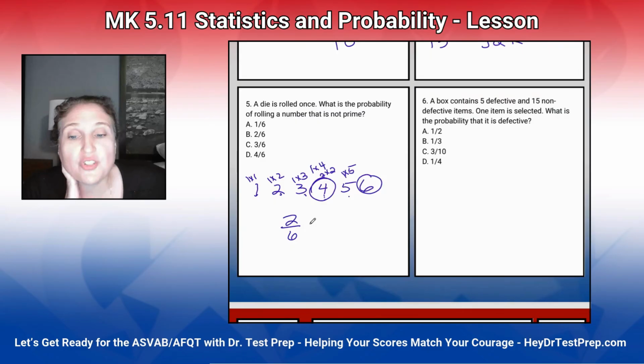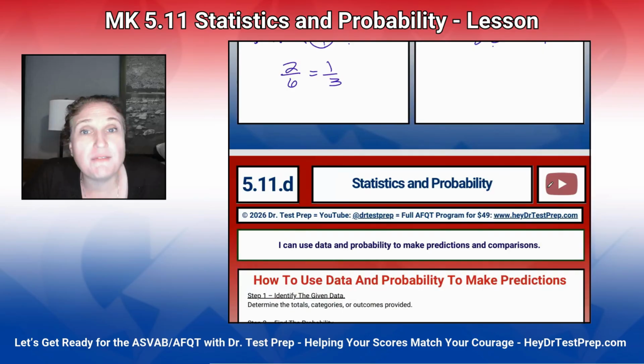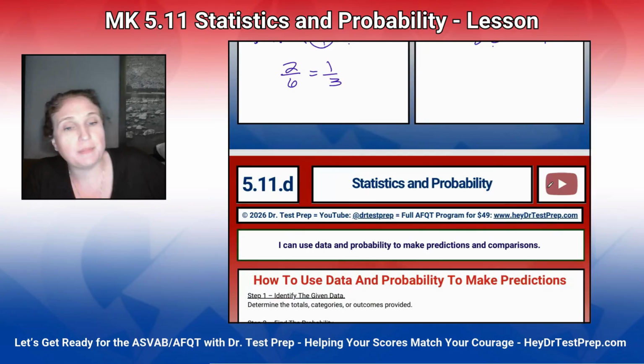A box contains 5 defective and 15 non-defective. So altogether, there's 20 items. An item is selected. What is the probability that it's defective? 5 out of 20. Divide my numerator and my denominator by 5, and I get 1/4.